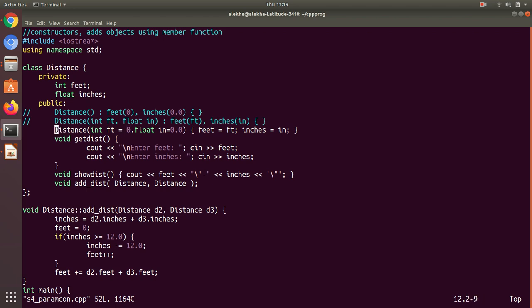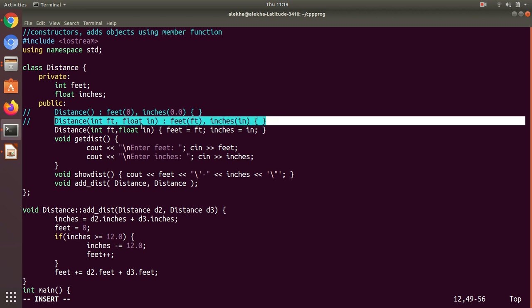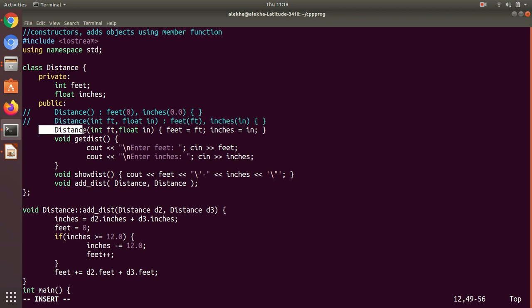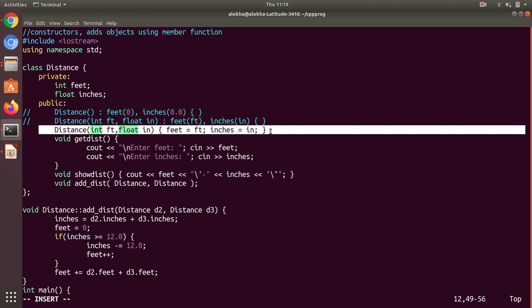One is that you can use the standard way. If you are not finding this friendly, you can do it this way: int fit, and within the function body, because it's a very small one, I am writing in a single line only: fit equal to ft, inches equal to in. This is the shortest version of that one. These two are the same, they both do the same task, both referring to the parameterized constructor of two parameters.